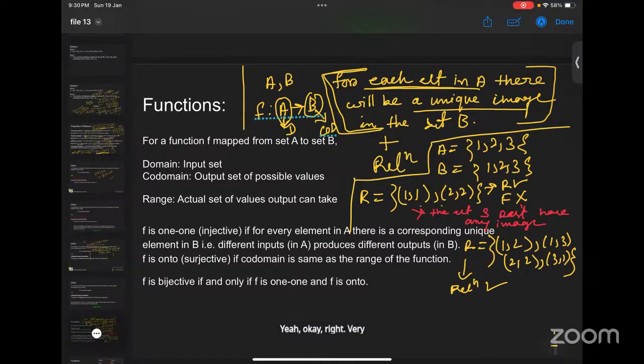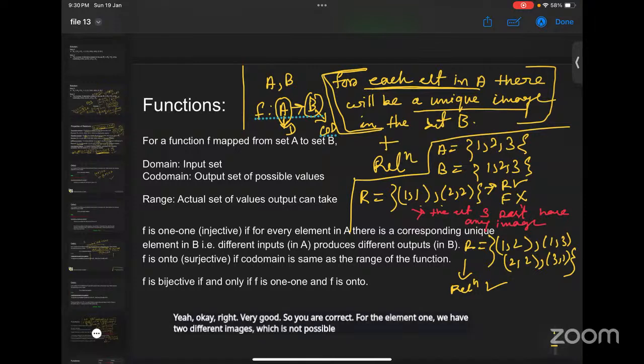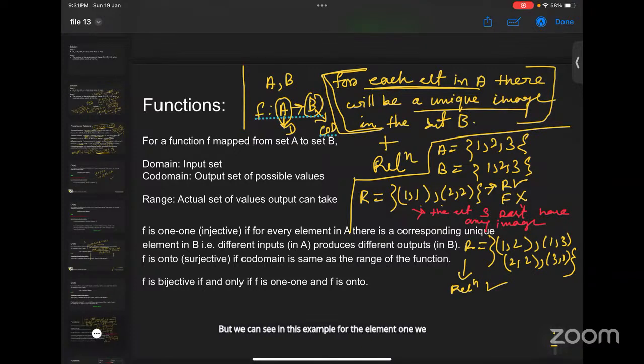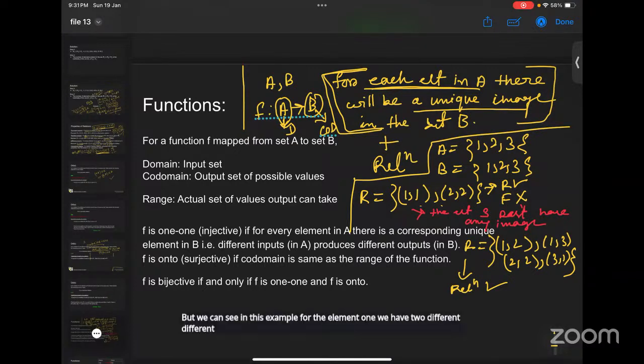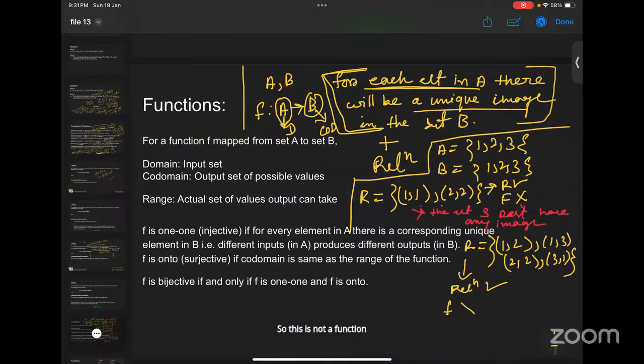So you are correct. For the element 1, we have 2 different images, which is not possible, right? For one element, we should have only one image. But we can see in this example, for the element 1, we have 2 different images. One element cannot go to 2 different places at the same time, just like one person cannot. So this is not a function.